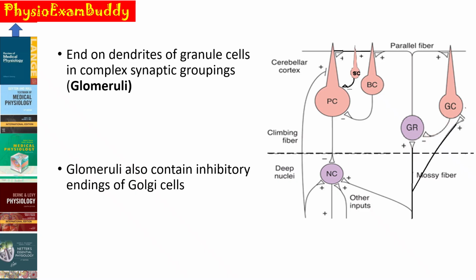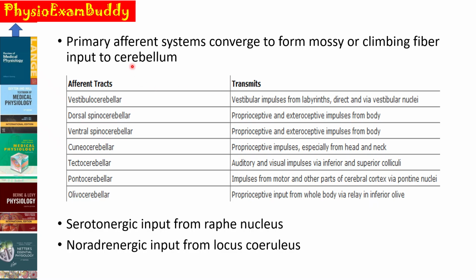So the primary afferent systems converge to form either mossy fiber or climbing fiber input into the cerebellum. The olivocerebellar pathway projects to the cerebellar cortex via the climbing fibers, and the rest of these listed pathways project via the mossy fibers. Several other pathways also transmit impulses from the nuclei in the brainstem to the cerebellar cortex as well as into the deep nuclei.